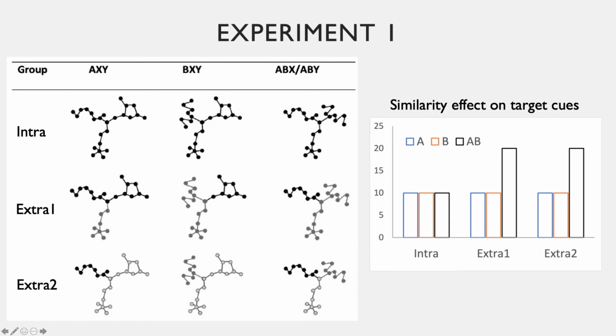If similarity between the relevant target cues influenced summation, we would expect higher summation in groups extra 1 and extra 2 than in group intra. If, in addition, similarity of the irrelevant non-target cues influenced summation, we would also expect higher summation in group extra 2 than in group extra 1.